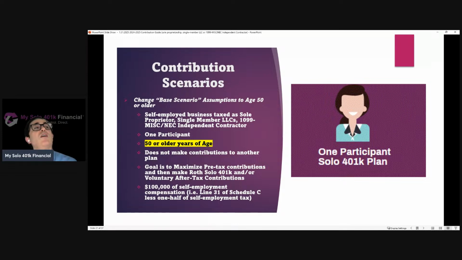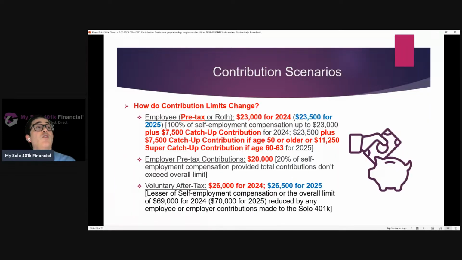But now let's assume that instead of being under 50, they're 50 or older. Well, how much can they contribute? For 2024, they're going to be able to make the same contribution amounts that we had in the first scenario, but now they're going to be able to make an additional catch-up contribution amount. This illustrates how that catch-up contribution is made as an employee contribution. Here, their first objective is to maximize pre-tax contributions, so they're going to make that additional catch-up contribution to that employee pre-tax bucket.